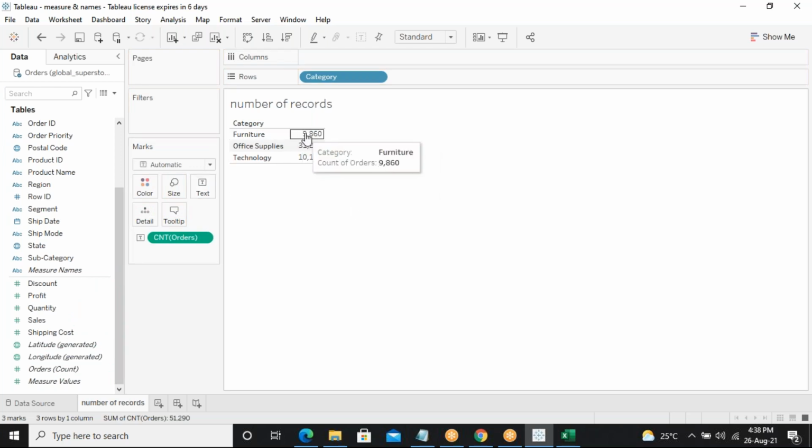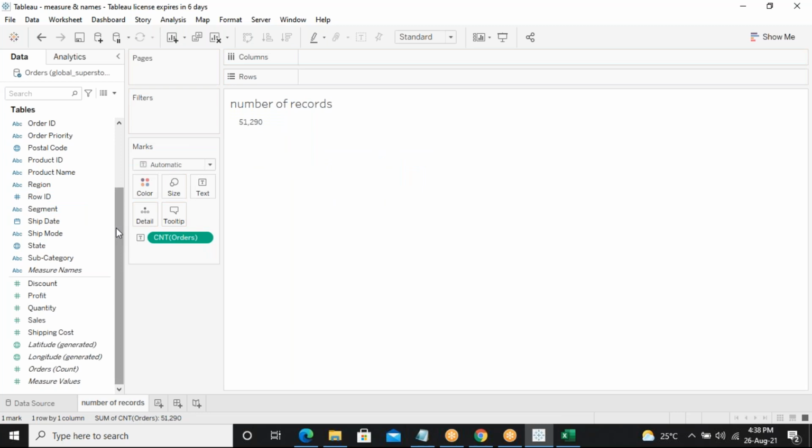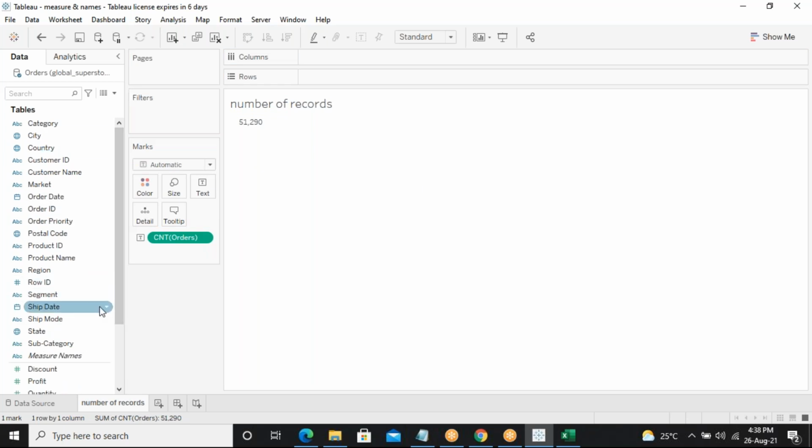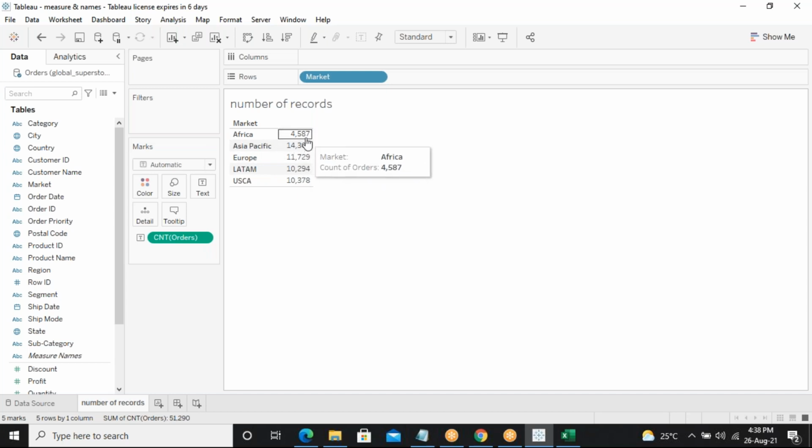So it shows the details, how many furniture, office and technology records there are. If not, I can take markets also, which shows like this. In Africa, Asia Pacific, Europe, these are all the records which are there.